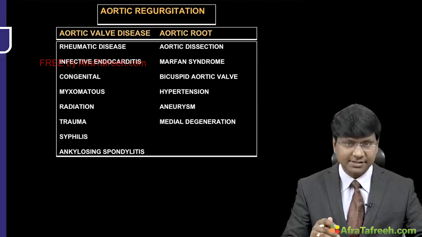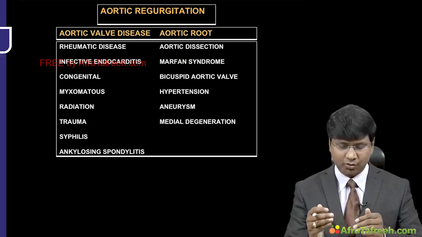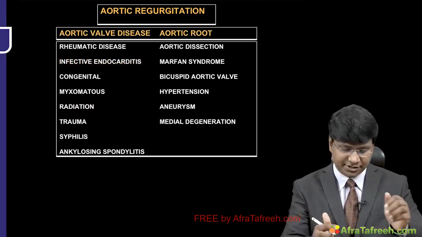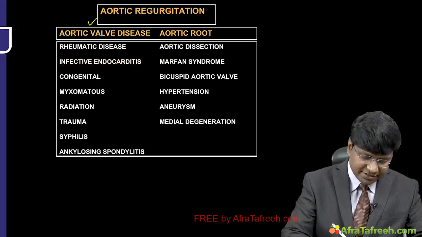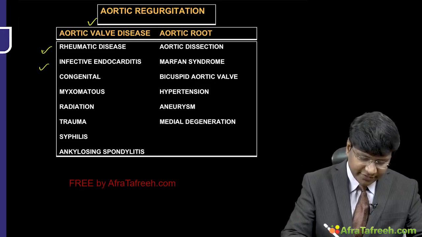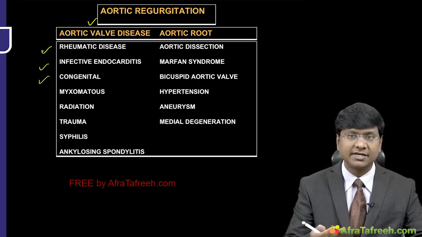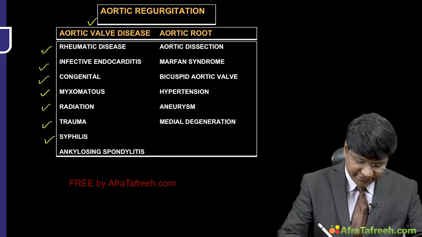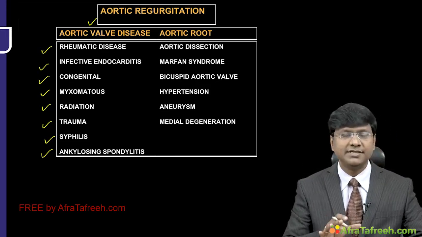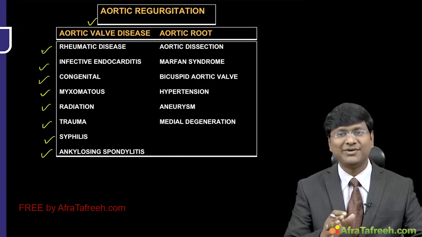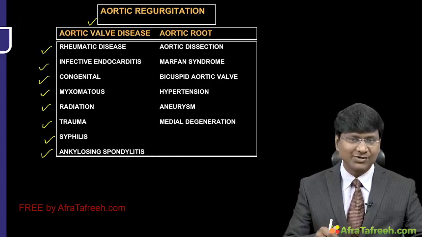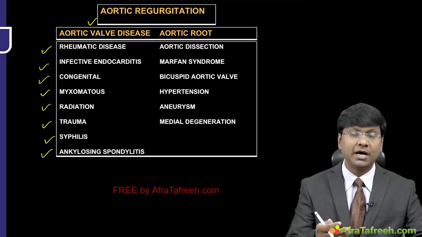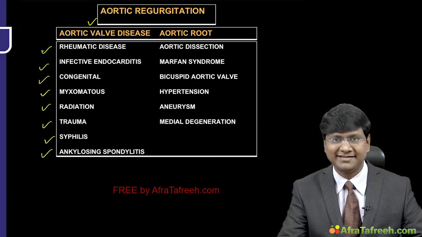Now let me discuss what are the aortic valve diseases and what are the aortic root diseases which will be responsible for the development of aortic regurgitation. So the aortic valve diseases, if we see, are rheumatic, infective endocarditis, some congenital causes like bicuspid aortic valve, myxomatous degeneration, radiation, trauma, syphilis and ankylosing spondylitis. These are the aortic valve diseases that will be causing aortic regurgitation. Again, each and every etiology I will discuss in detail, why and how they are causing aortic regurgitation.